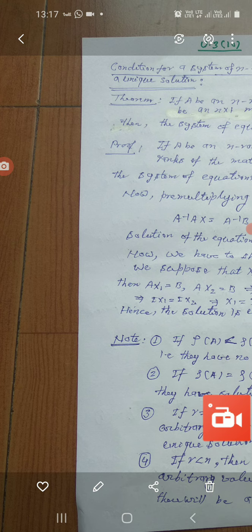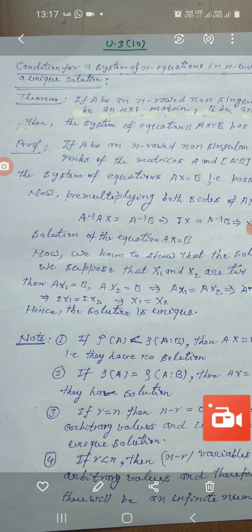So you have the theorem: if A be an n-rowed non-singular matrix and X be an n cross 1 matrix, B be an n cross 1 matrix, then the system of equations Ax equals B has a unique solution. This is a very small theorem and is sometimes asked in your exam, so prepare this theorem also.